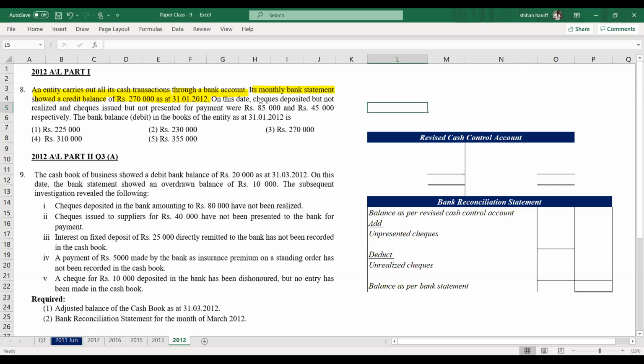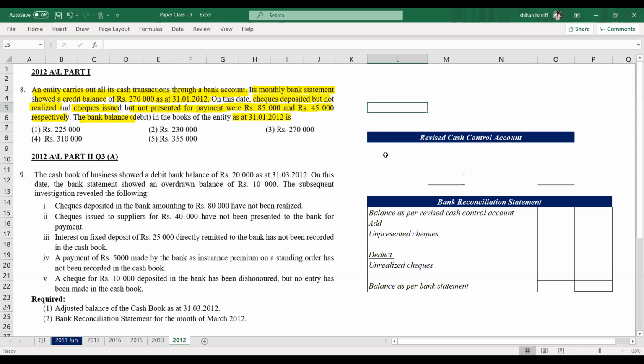On this date, checks deposited but not realized and checks issued but not presented for payment were 85,000 and 45,000 respectively. The bank balance debit in the books of the entity as at 31st January 2012 is?